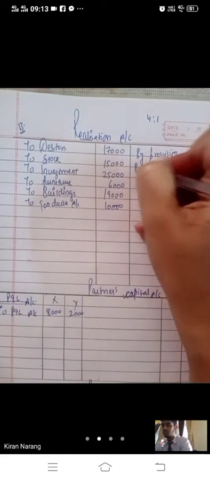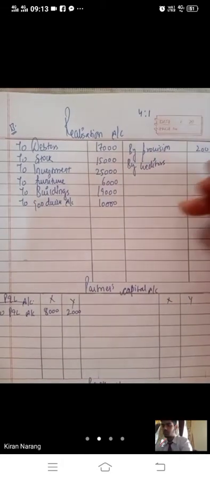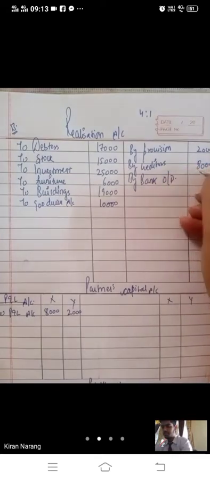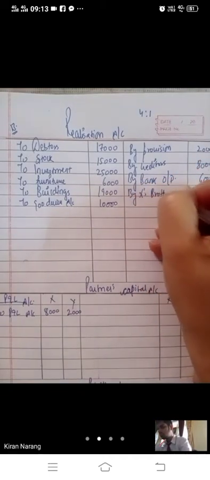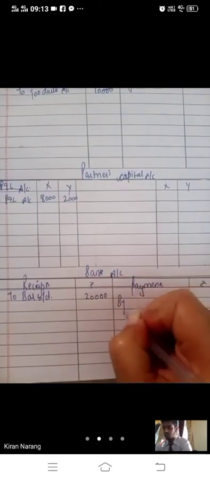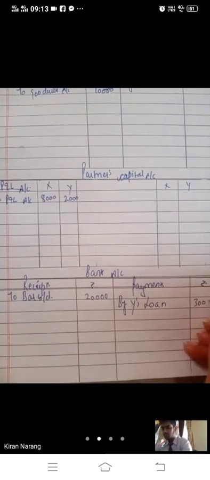Have a look at the liability side now. By creditors, we have creditors 8,000. Bank overdraft is also an external liability, bank overdraft 6,000. Then ex brother's loan. Brother is an outsider, not a partner. Ex brother's loan is also an outside liability, 8,000. Now Y's loan. Y is a partner. Partner's loan and partner's capital never come in realization. Y's loan will be paid off from bank account.